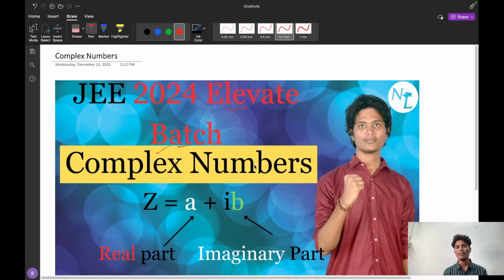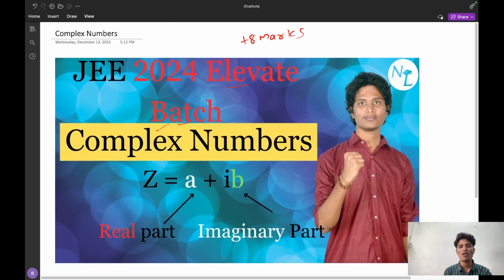So this complex numbers is a very important chapter. From these complex numbers, you can expect plus 8 marks in JEE Mains 2024. So it has a two questions weightage in the JEE Mains paper. So I will discuss each and every concept from basic to advanced.